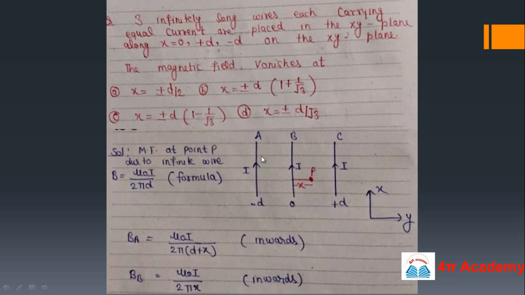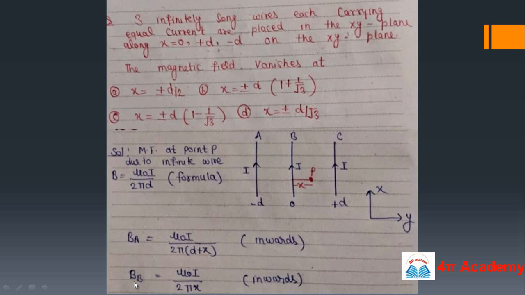Which rule will we use to find the direction of magnetic field? We will use the curl finger rule. If your thumb is in the direction of the current, the curling of the fingers will show you the direction of the magnetic field. Using this rule we can find the direction of the magnetic field at point P. So it will be inwards, because it's on the right side of this wire.